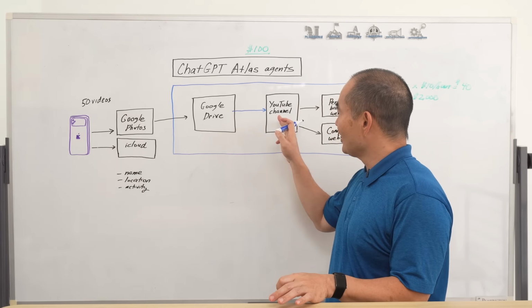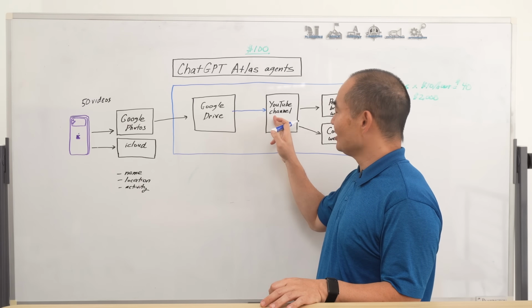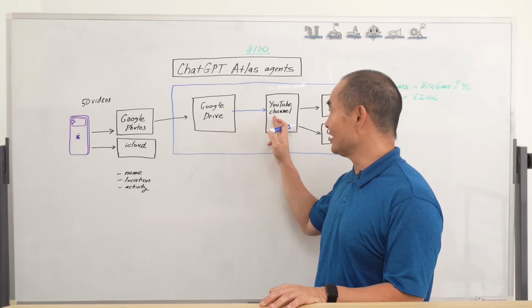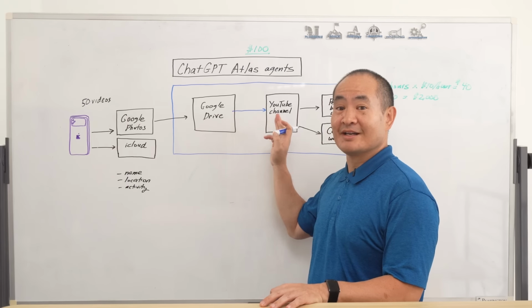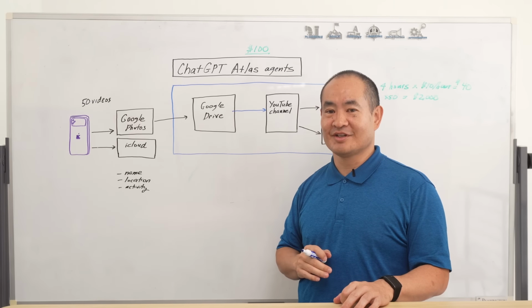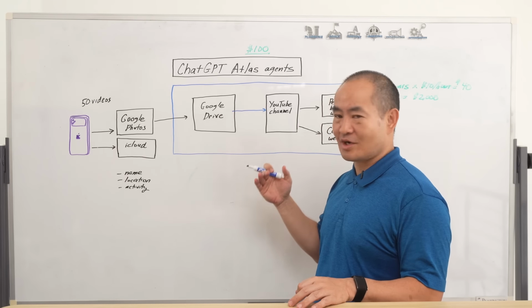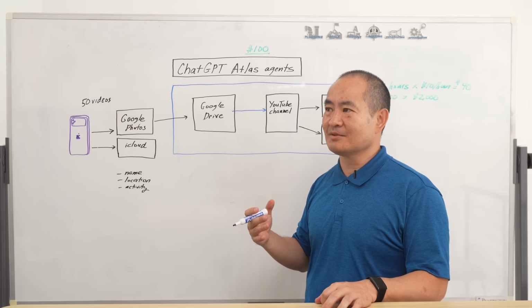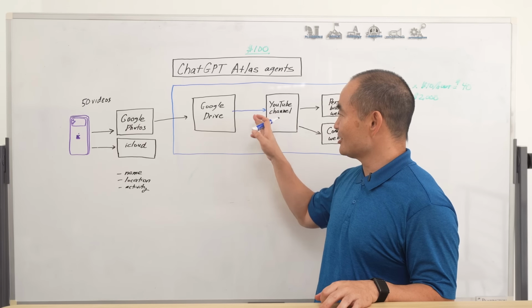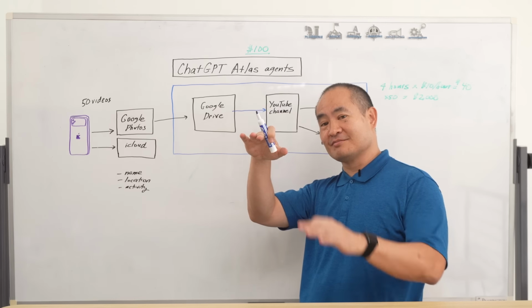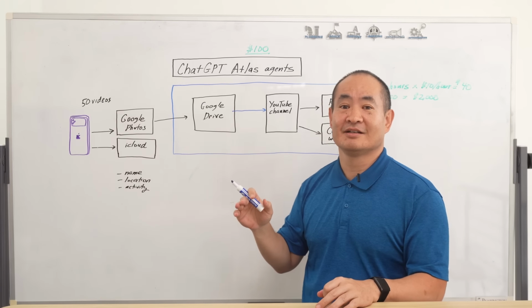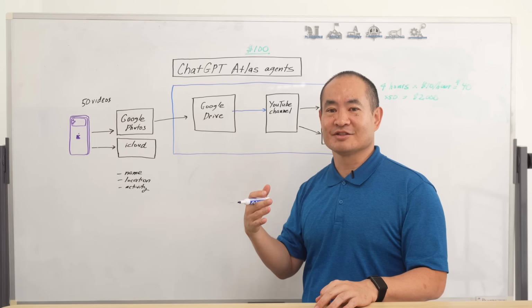And then when it is uploaded, inside ChatGPT Atlas, in agent mode, you say, now write a title and description for this video. If it's short, say less than a minute, it can watch the video, but if it's more than a few minutes, it's probably better to copy the transcript from the video, where you go to the description, expand it, grab the transcript, and paste it in, saying, now turn that into a proper title and description.